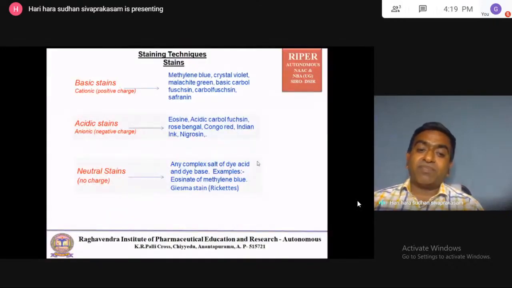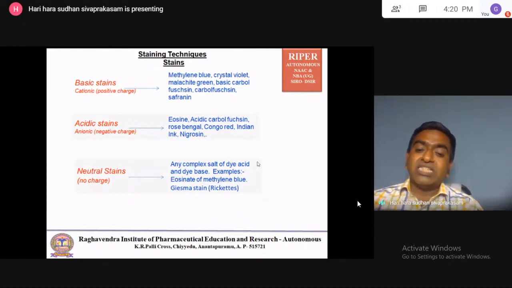Acidic stains: eosin, acidic carbol fuchsin, rose Bengal, Congo red, Indian ink, nigrosin. Neutral stain is a complex of the basic stain as well as the acidic stain, a salt formed by the combination of cationic and anionic stains. Example is eosinate of methylene blue.